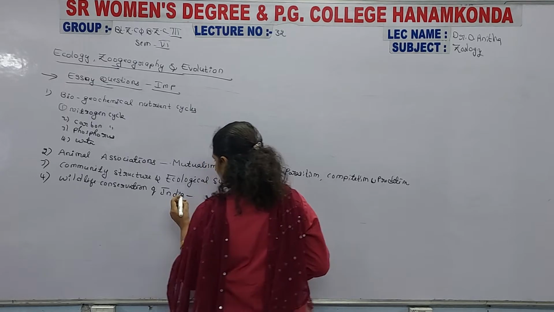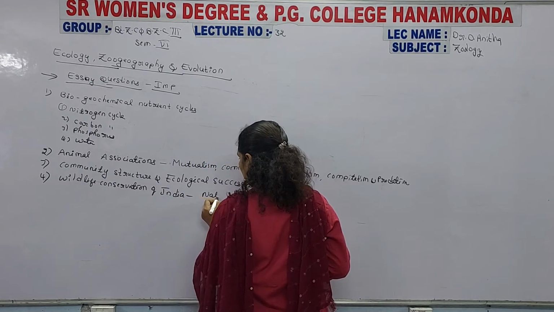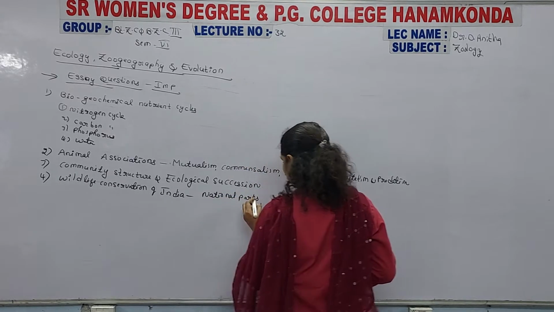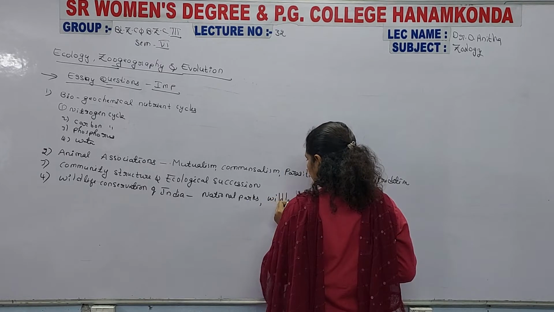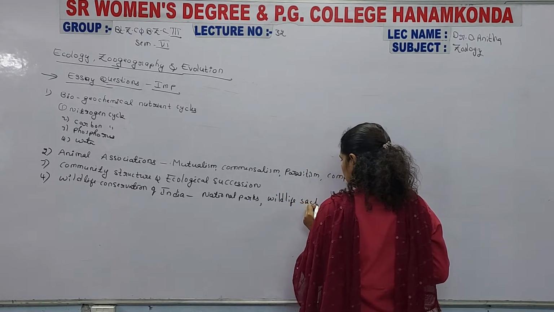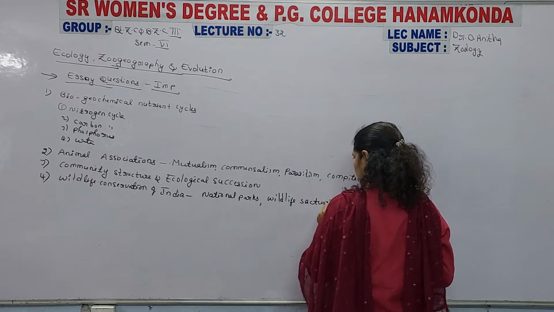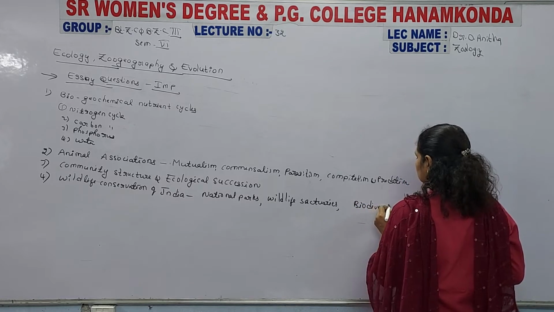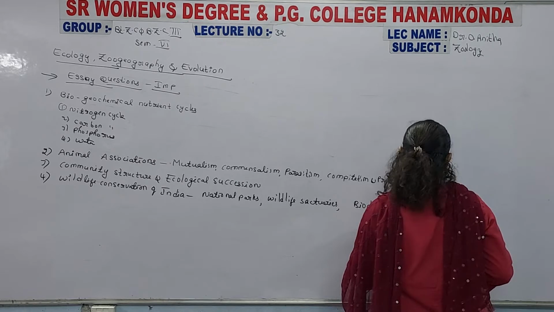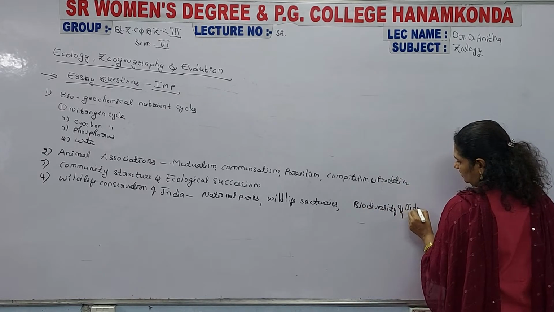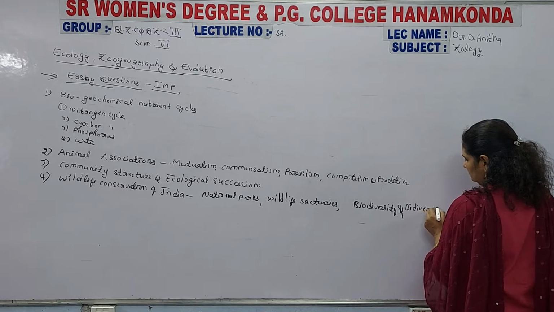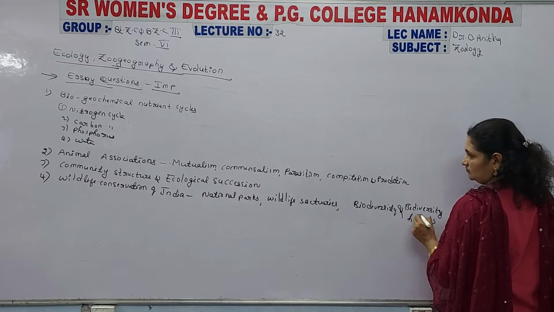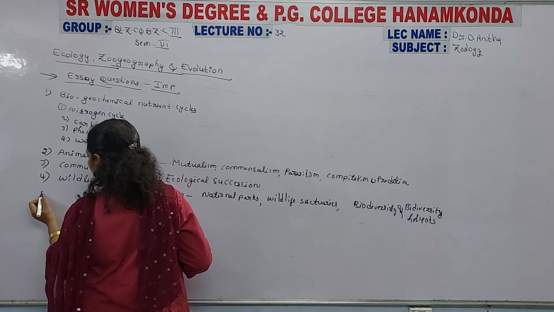So in these you can write the national parks, wildlife sanctuaries, biodiversity, and biodiversity hotspots. And fifth question, fifth important essay.